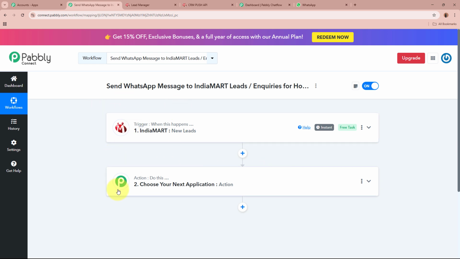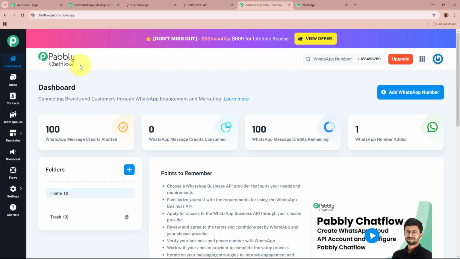After setting up a trigger step, we need to set up our action step. My objective is that as soon as a new lead is generated in my IndiaMART account, I want to send a WhatsApp message to the lead that is generated. And we are going to send the WhatsApp message with the help of Pabbly Chat Flow.